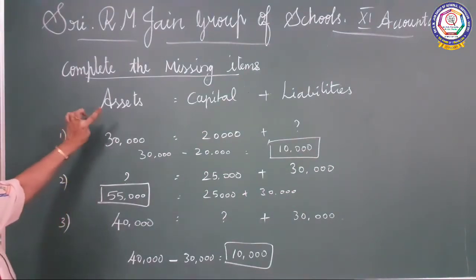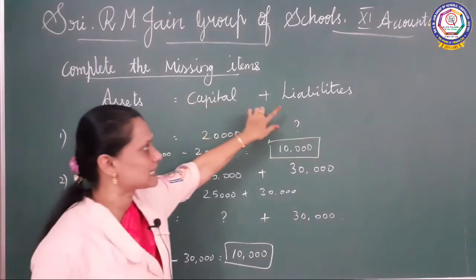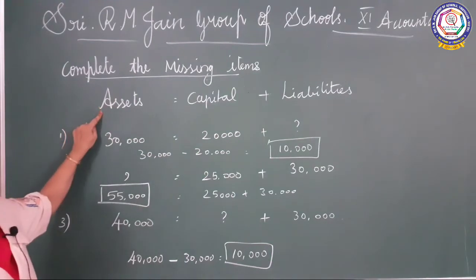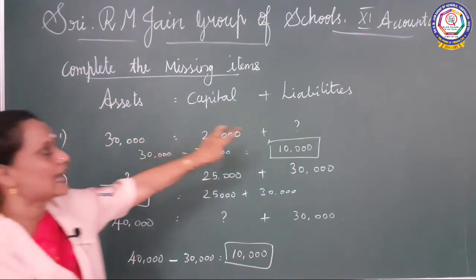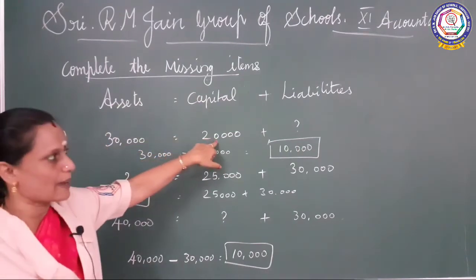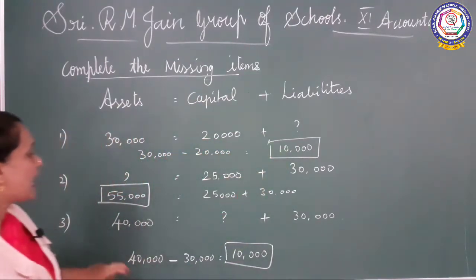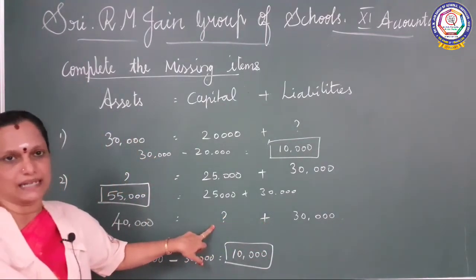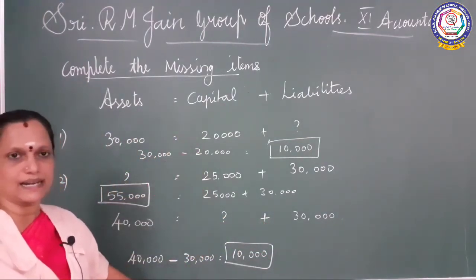Asset equal to capital plus liability, so adding capital plus liability you can easily find the asset. If they didn't give the liability, asset minus capital you will be getting the liability, and asset minus liability you will be getting the capital. Okay, do you understand this, children?